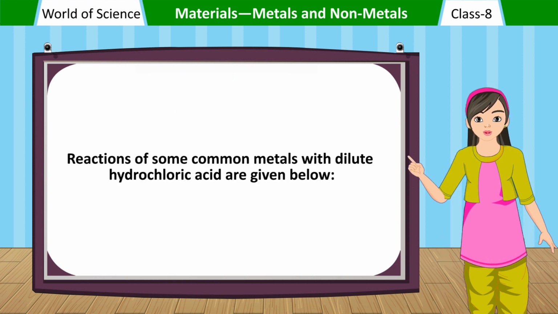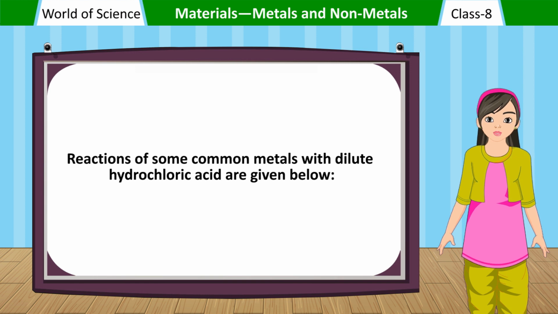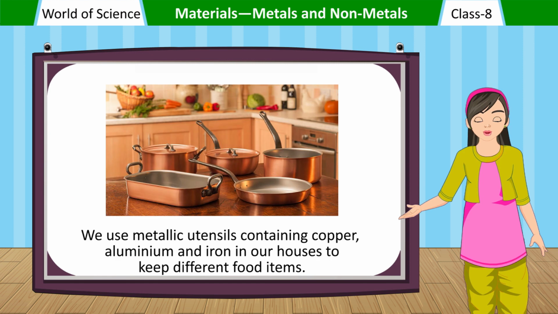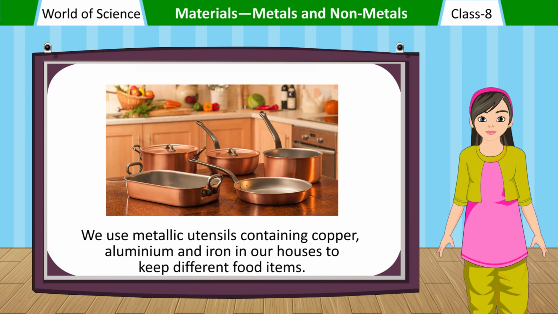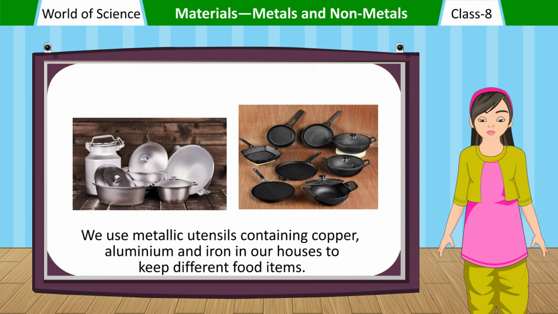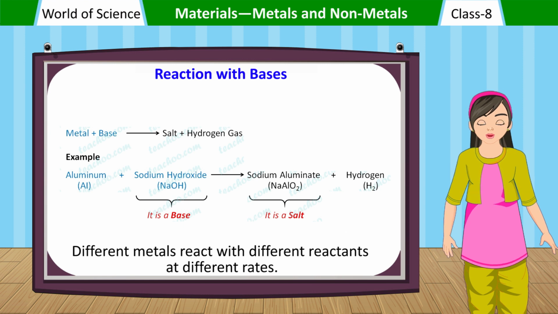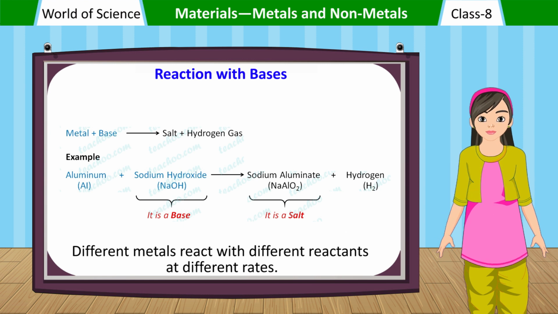Reactions of some common metals with dilute hydrochloric acid are given below. We use metallic utensils containing copper, aluminium and iron in our houses to keep different food items. Reaction with bases. Different metals react with different reactants at different rates.